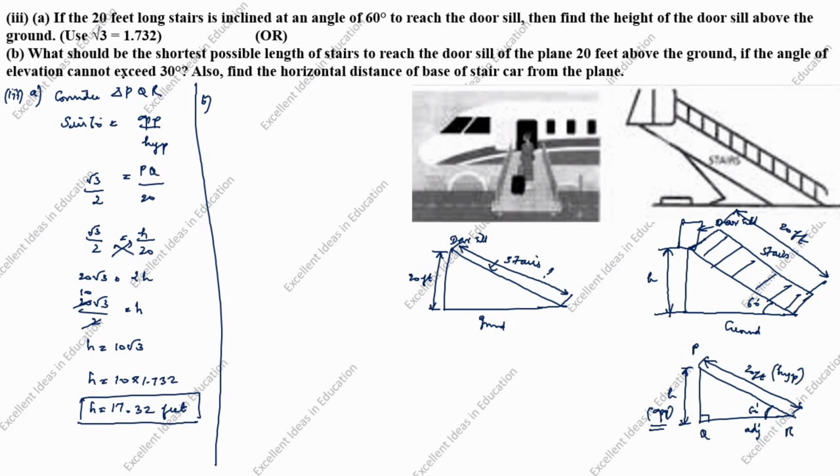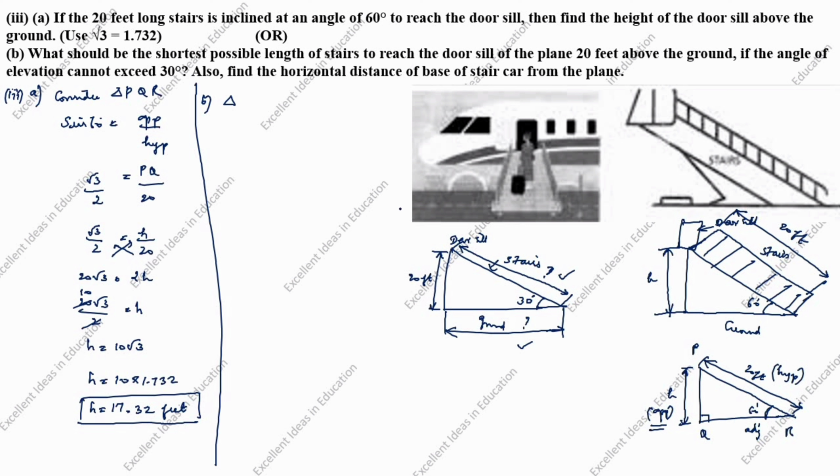If the angle of elevation cannot exceed 30 degree, so we will take only 30. Cannot exceed means don't go above 30 degree. Also find the horizontal distance of base of stairs from the plane. So we need to calculate this distance also. What we need to find? We will find horizontal distance of the base of stairs from the plane. Next, shortest possible length of stairs to reach the door sill.